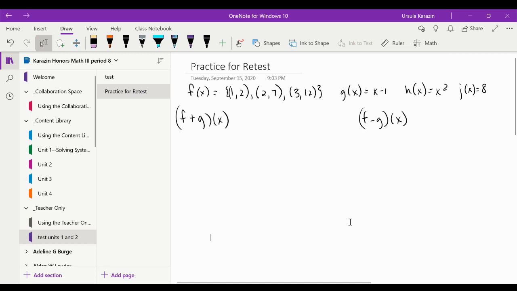Hello. If you are watching this Edpuzzle, that is because you would like to retake the test. You can retake it if you got below a 75 and then bring it up to a 75. I'm going to require you to take it if you got below a 70 because I want to make sure you know all the content. If you got 70 or higher, it's up to you.